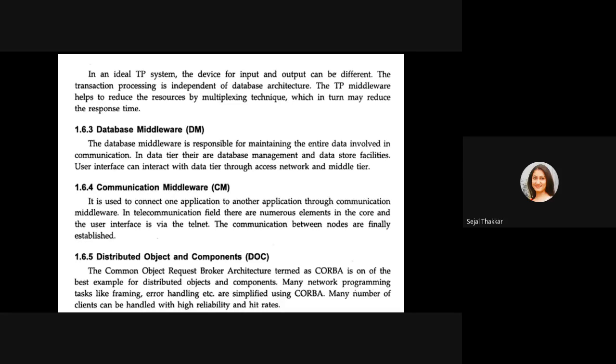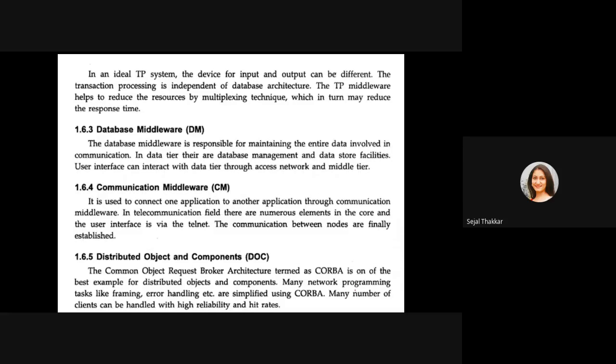Suppose I am at an ATM, I want to withdraw 1000 rupees. So I want an instant reply. I don't want to wait for 1 hour or 2 hours to get 1000 rupees. So that waiting time can be reduced by this transaction processing middleware. Now, what can database middleware do?